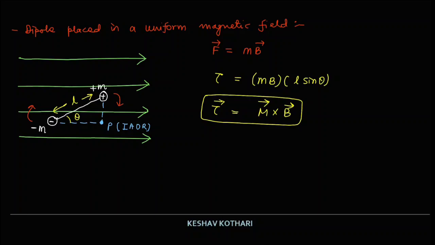So in this case, if we wish to calculate the time period, we write that the torque tau, which is equal to M cross B, can be written as MB sin theta.